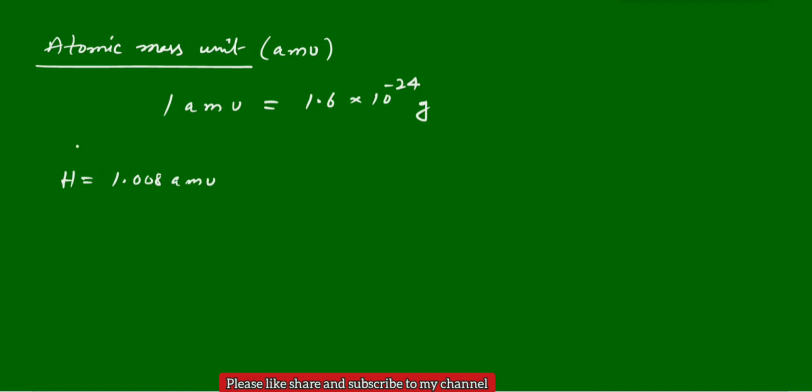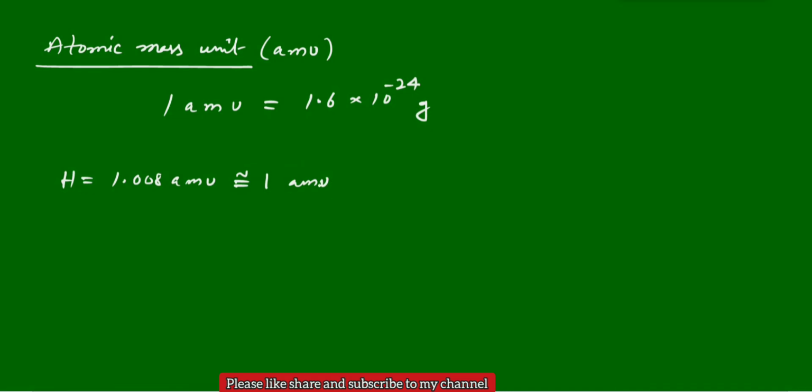If you calculate spectroscopically using the latest techniques, you can identify the mass of one hydrogen atom as 1.008 times the atomic mass unit. But for simplification, we can take this as 1 AMU. If you take 1.008, it may get complicated and it is very hard to remember these values. So we can take the approximate value 1 AMU.